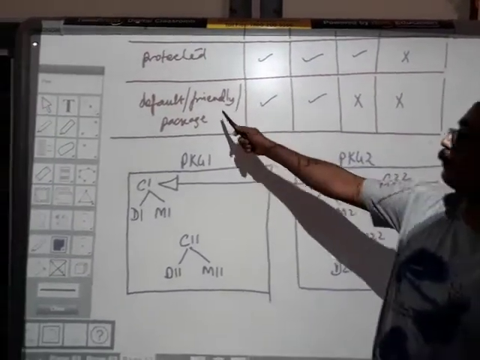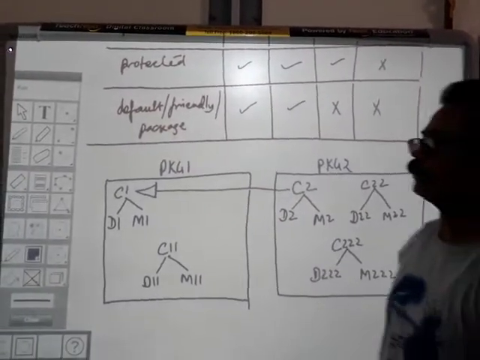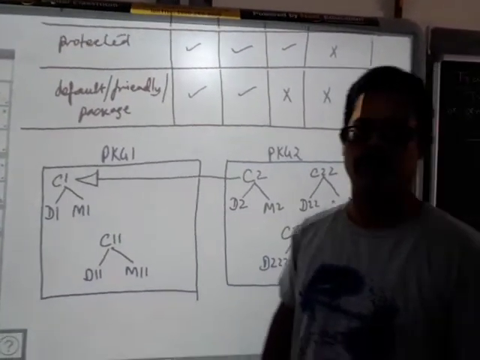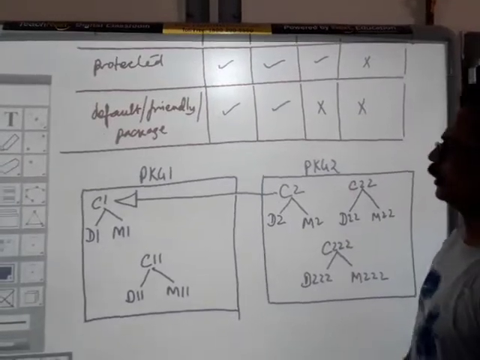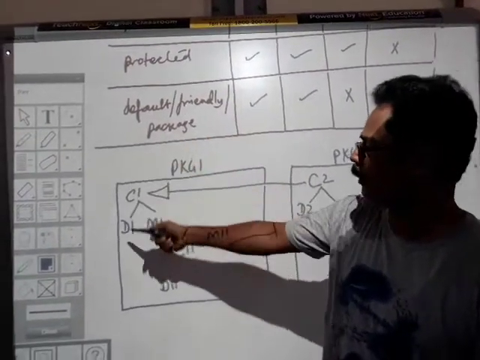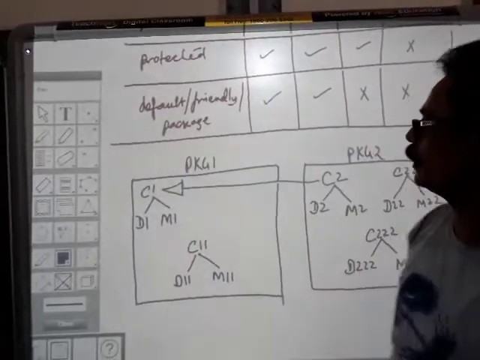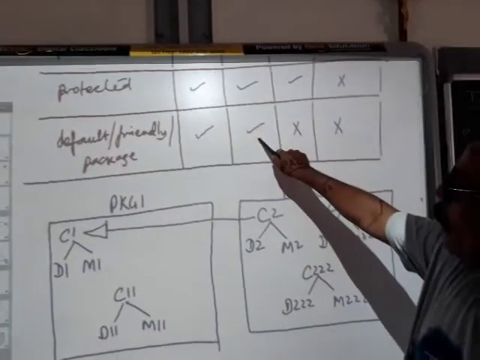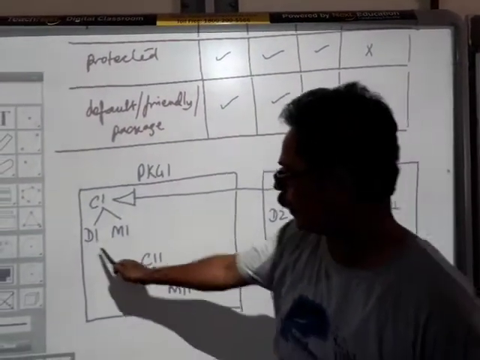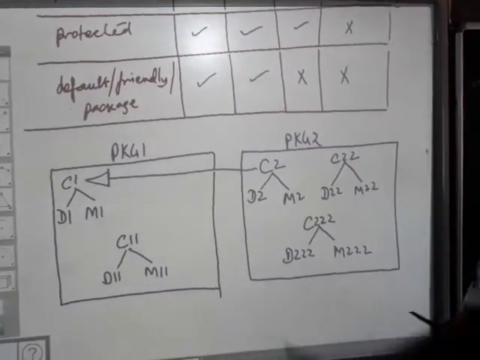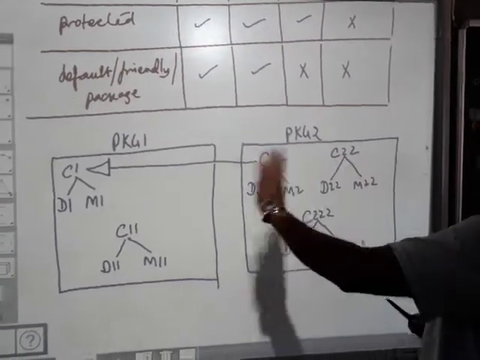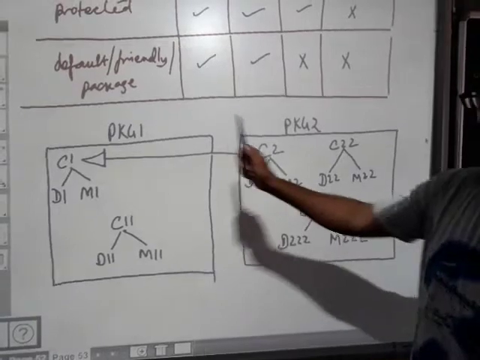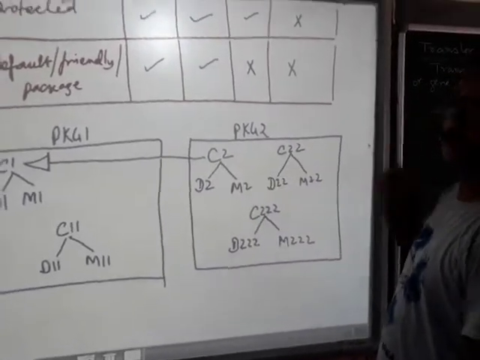Then the last one, that is friendly, default or package. Please remember, default package means when no access specifier is written, it is understood as a default, friendly or package access specifier. If the data member D1 is declared as default type, then the member function of the same class, that is M1, can access. The member function of the same package, that is M11, can also access D1. But a subclass which belongs to another package will not be able to access. If the subclass is in the same package, it will access, but if it is in another package, it will not be able to access, nor any other classes of any other package.